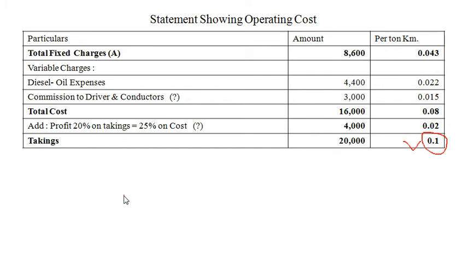My dear students, if bus wants to charge fare per passenger kilometer, it would charge 10 paise, and for one side journey of 25 kilometers it would be 25 multiply 0.10, that is 2.5, 2 rupees and 50 paise to be charged from passenger.